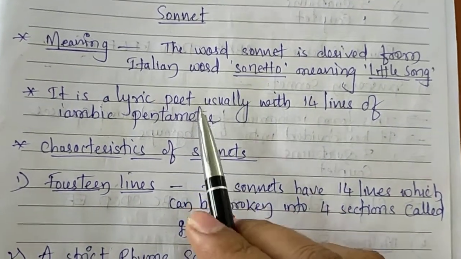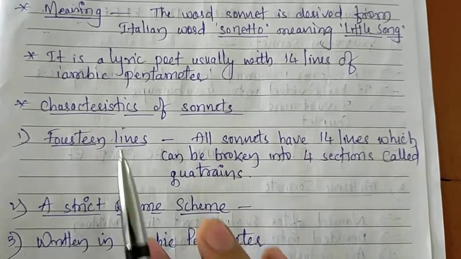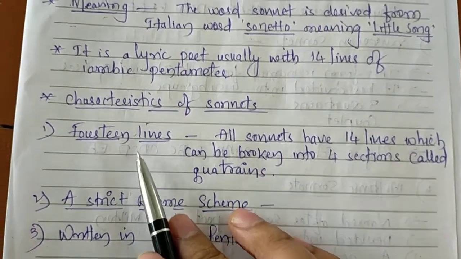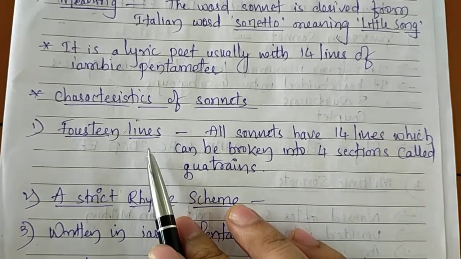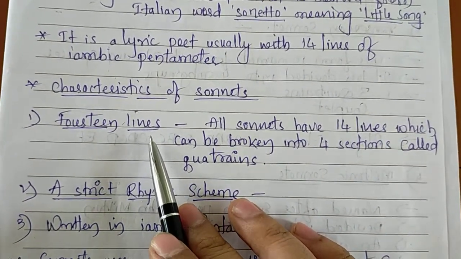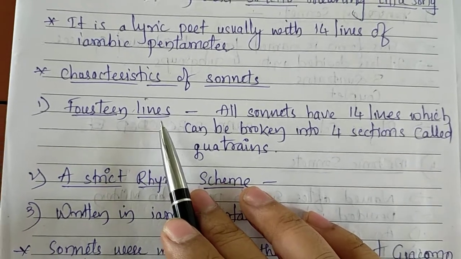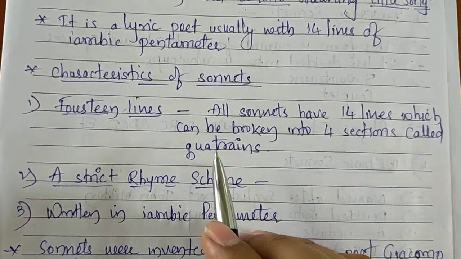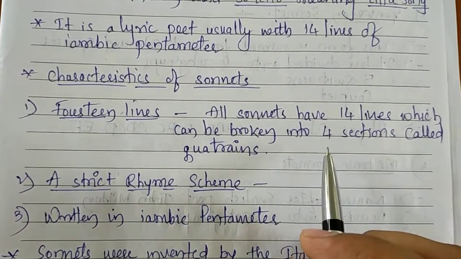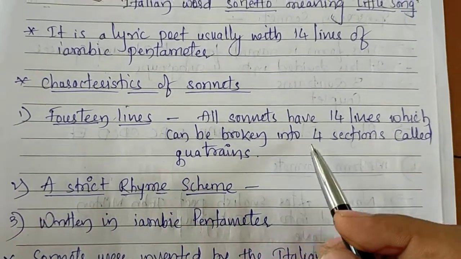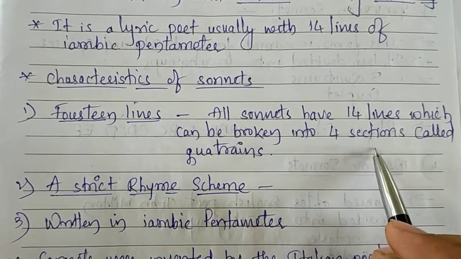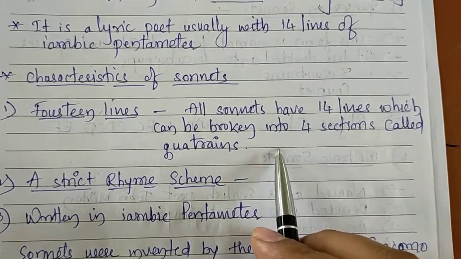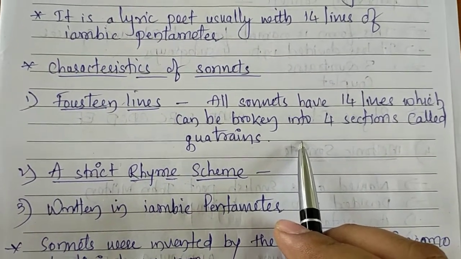So sonnet has certain characteristics. Such as it has 14 lines. If you want to write a particular sonnet, you must write it in 14 lines. All the sonnets in English literature contain 14 lines and can be broken into 4 sections called quatrains. Here quatrain means a 4-line stanza.